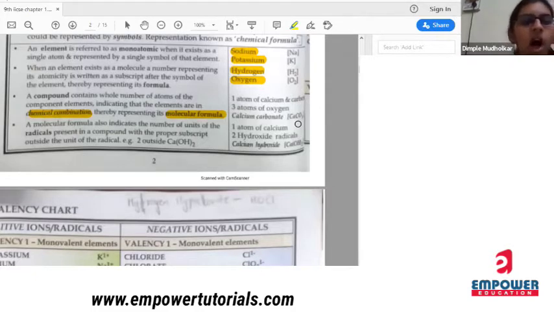Next. A molecular formula also indicates the number of units of radicals present in a compound, with the proper subscript outside the unit of radical. Now, Ca(OH) twice. Now, this OH twice, you can see 2 is written outside that OH. Calcium hydroxide, 2 is written outside, or it is written in subscript. So OH is my negative radical.